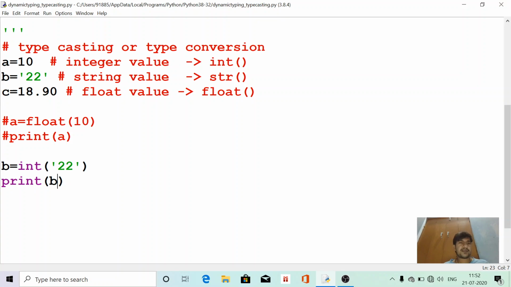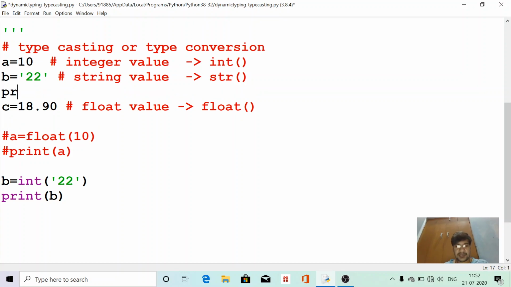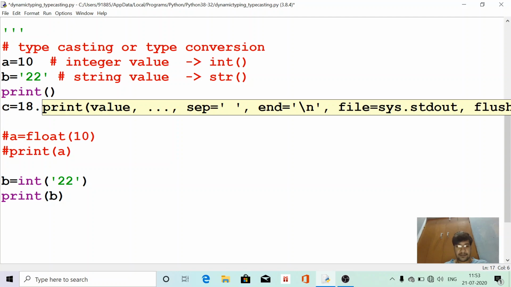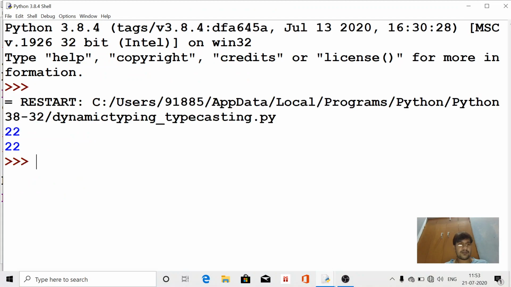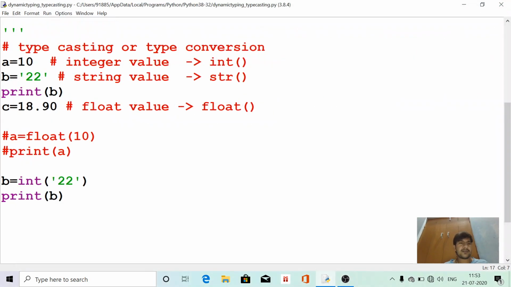Before converting, if we print the value of b, here also it is 22, but this is the string "22". Here 22 will be the integer value.